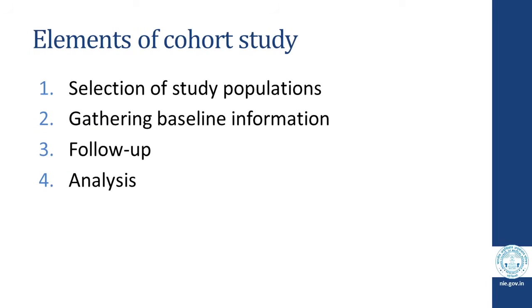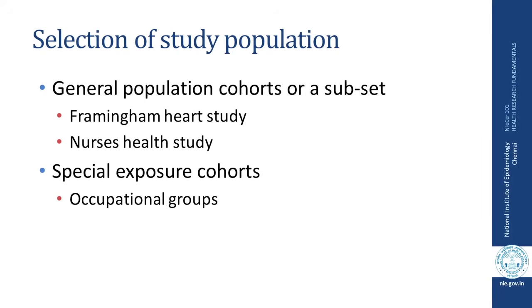These are the four important components of a cohort study. First is selection of the study population, second is gathering baseline information, third is following up this cohort, and fourth is doing analysis. There could be two approaches of selecting a study population. You could select your cohort from the general population, as was done in the Framingham study, or you could select a subset of the general population, as was done in the Nurses' Health Study. The second approach could be selecting special exposure groups, such as occupational groups.